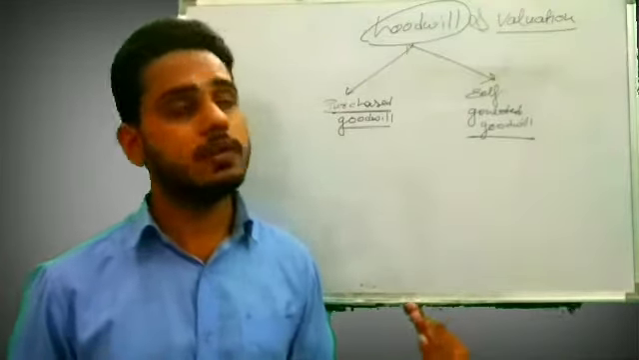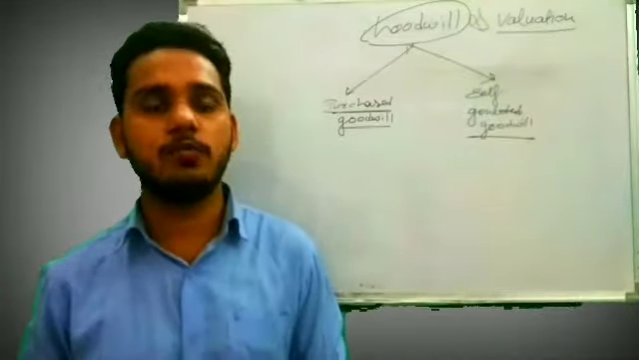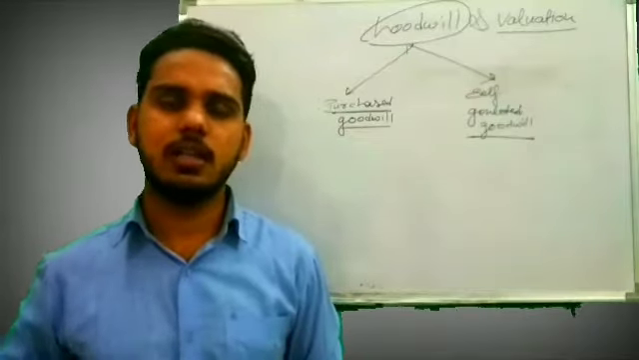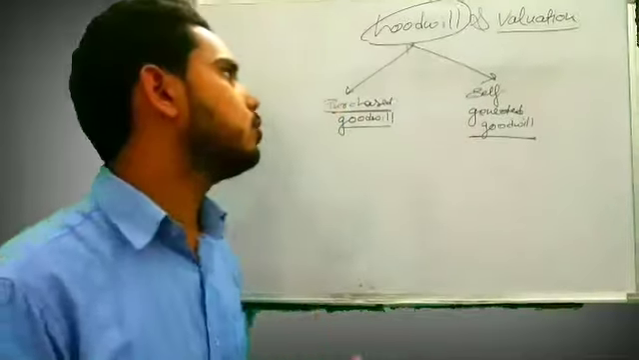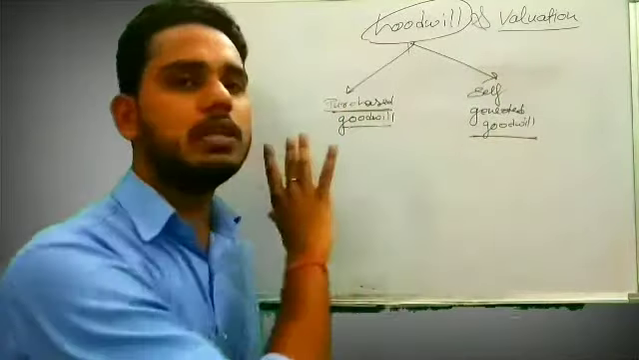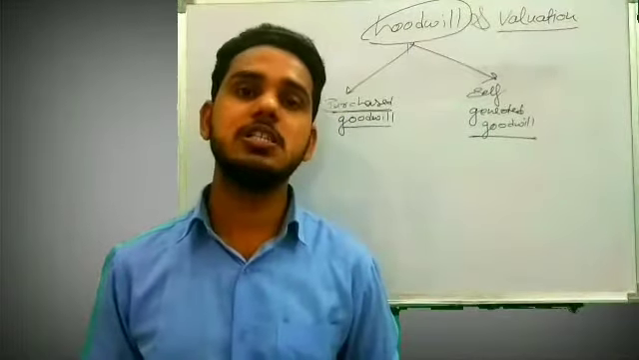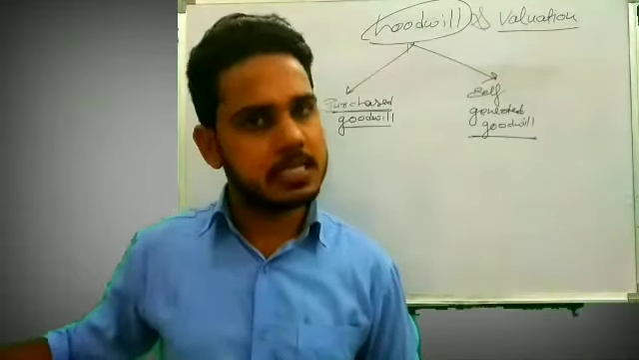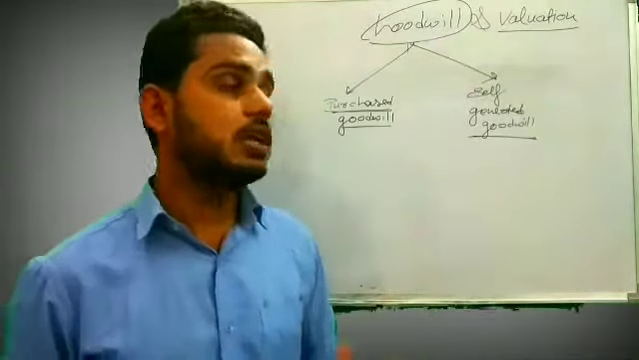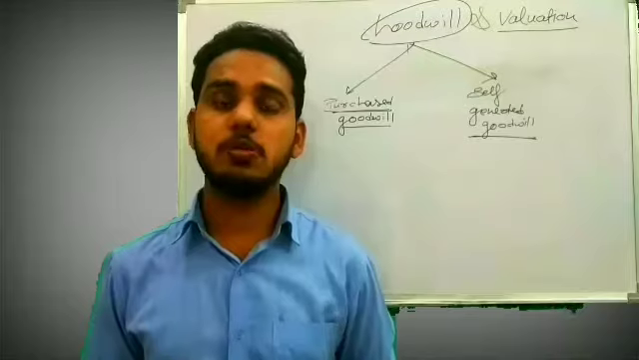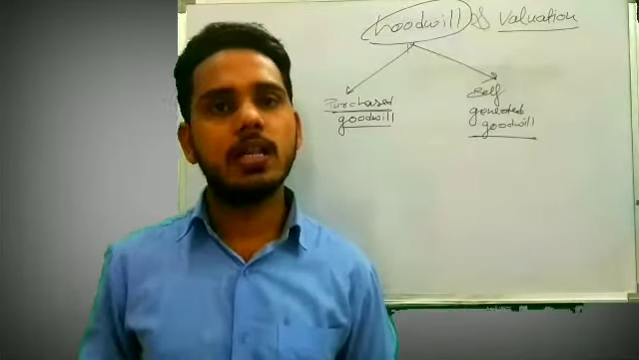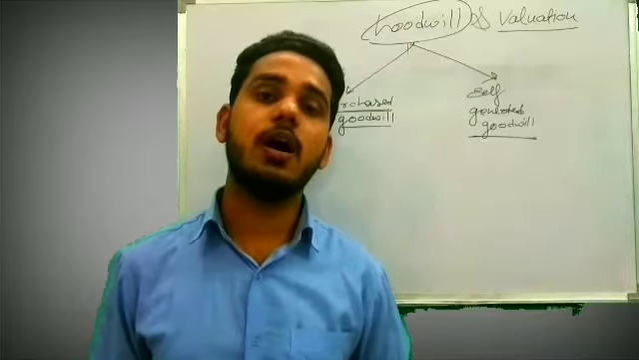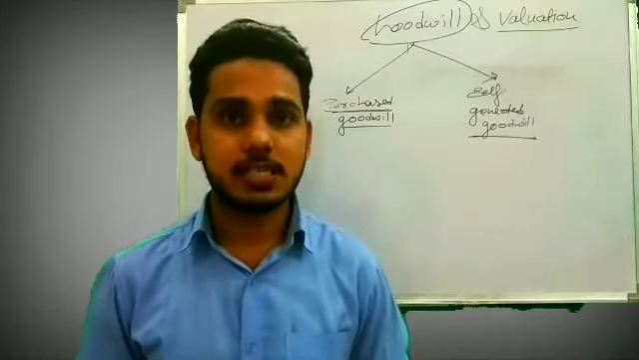We can raise goodwill, but eventually we have to write it off. That is the other thing, which we will discuss later. For now, you only need to know that there are two types of goodwill, purchased and self-generated. Purchased is something for which we paid something to someone, and self-generated goodwill is that goodwill which we made by ourselves because of our hard work over the years and because of our better customer services.